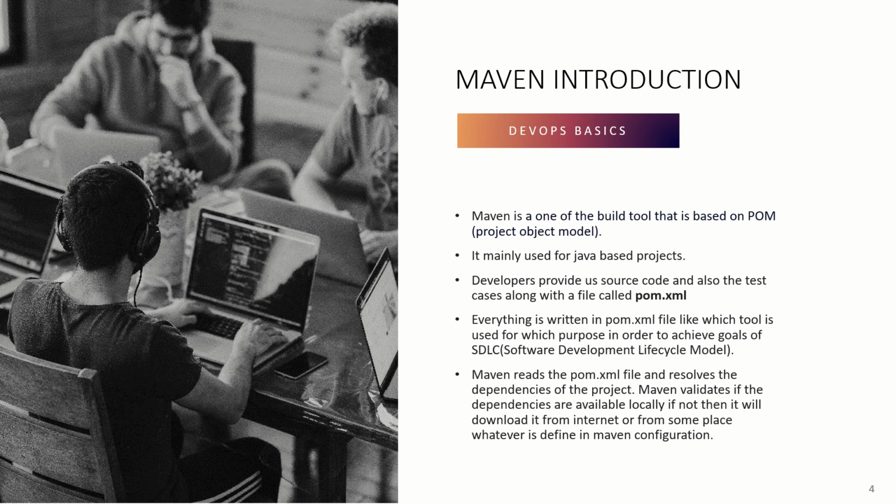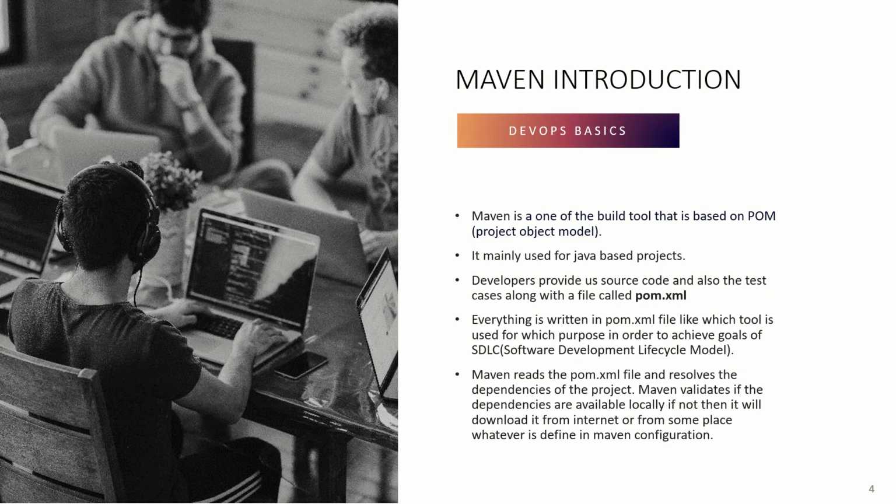Okay, so what Maven actually is: Maven is one of the build tools that is based on POM. POM is project object model. It is mainly used for Java based projects. Developers provide us the source code along with test cases and one more file, which is called the pom.xml file. Everything is written in that pom.xml file, like which tool is used for which purpose in order to achieve each stage of your software development lifecycle model. Maven is a build tool which reads the pom.xml file and resolves dependencies of the project.